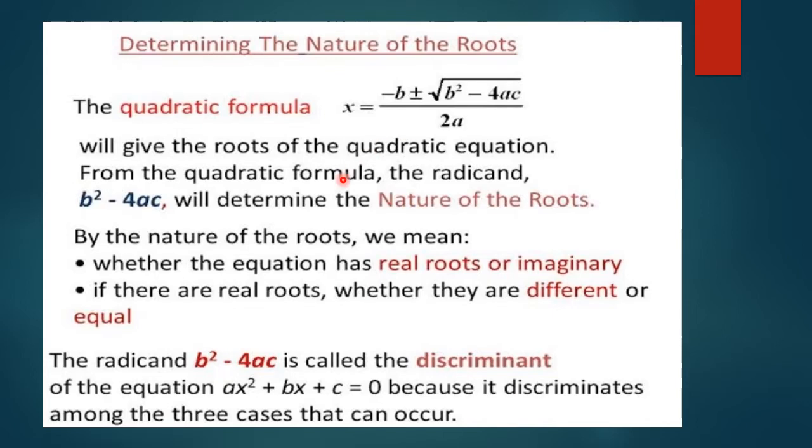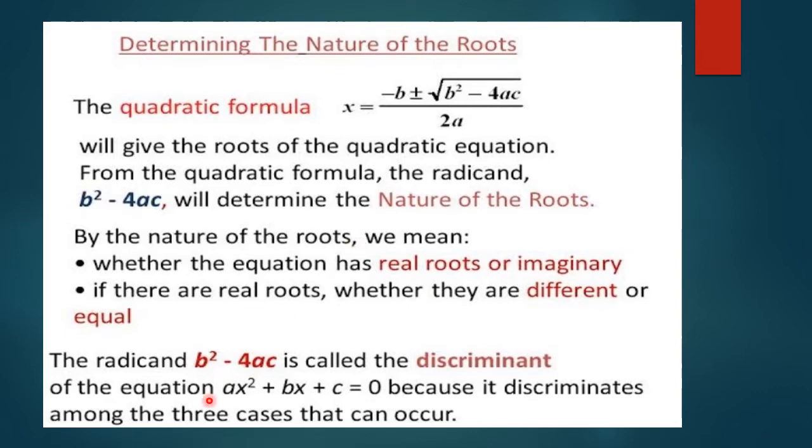From the quadratic formula, the radicand b square minus 4ac will determine the nature of the roots. So we have come to know that for finding the nature of the roots, we will look at b square minus 4ac. Whatever be the value of b square minus 4ac, we will determine the nature of the roots of a quadratic equation. By the nature of the roots, we mean whether the roots are real or non-real, that is imaginary, or if the roots are equal or they are different, distinct or unequal.